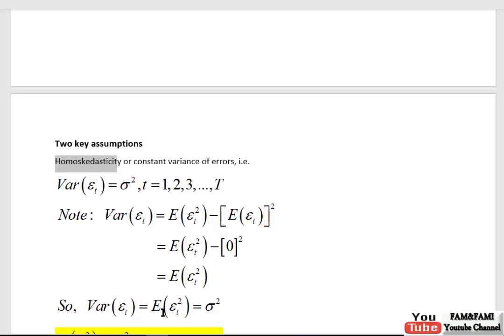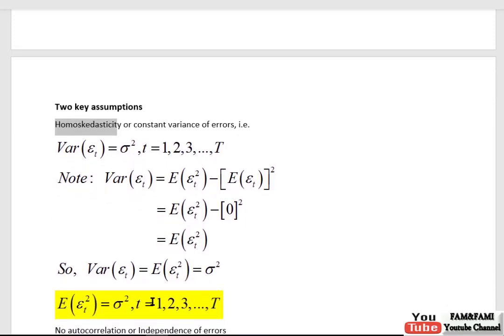In other words, the expected value of epsilon t square is sigma square, which I have highlighted here, where t ranges from 1 to capital T.